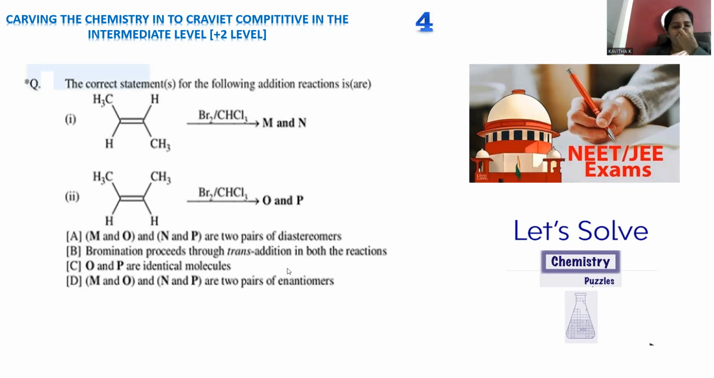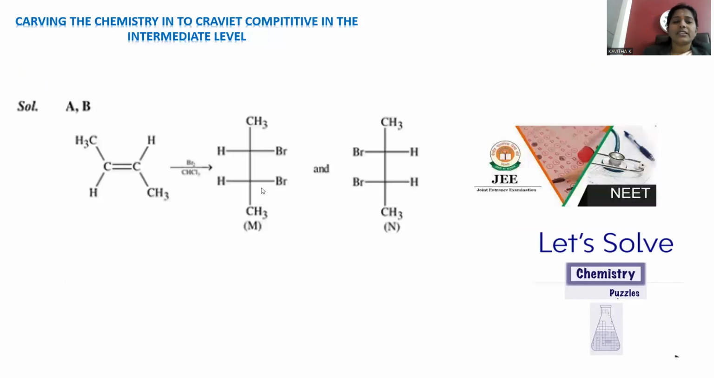Bromination proceeds through trans addition in both reactions. This is perfectly correct. Wherever bromination is there, that is always trans addition only. OP are identical molecules. We have to check them out. MO and NP are two pairs of enantiomers. That also we need to identify. In order to get the answers here, 1 and 2 to be proceeded with the bromination, we will discuss in detail.